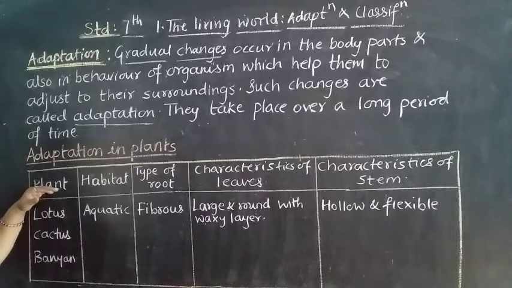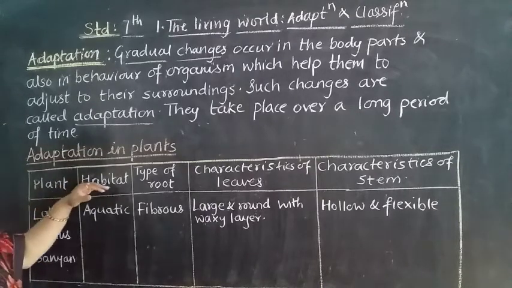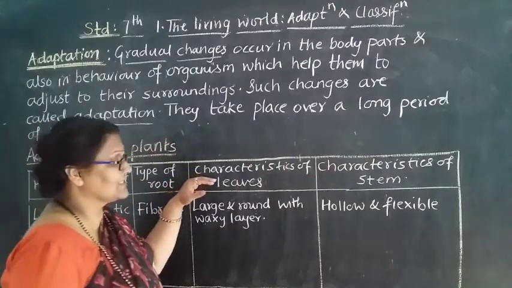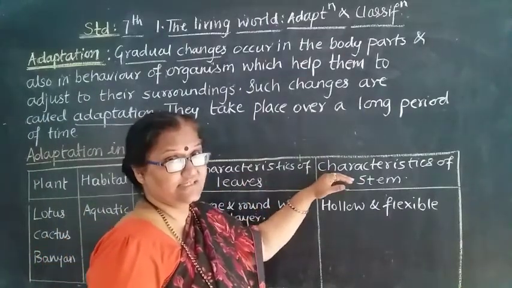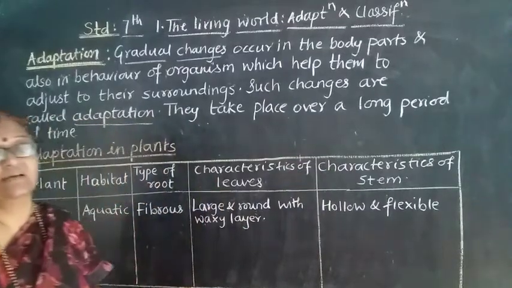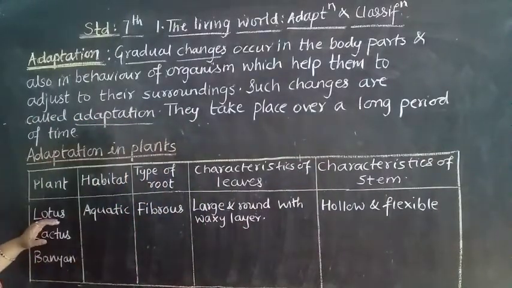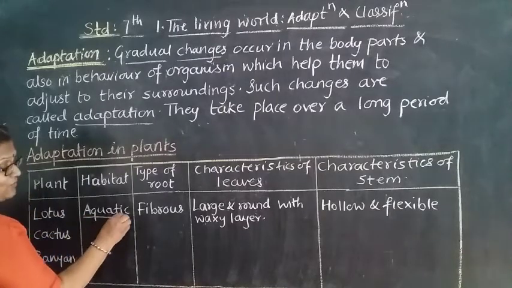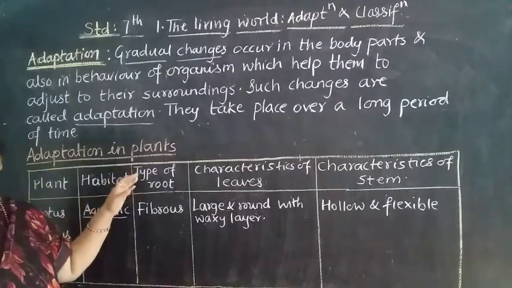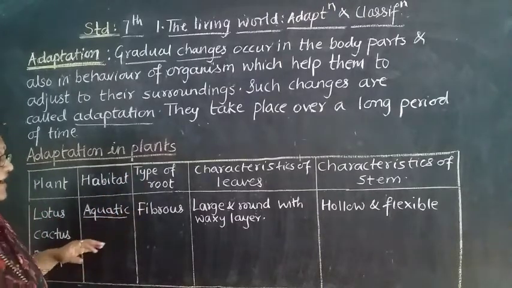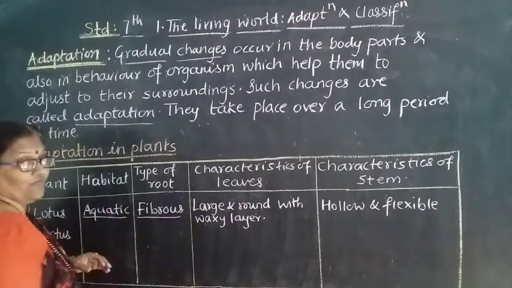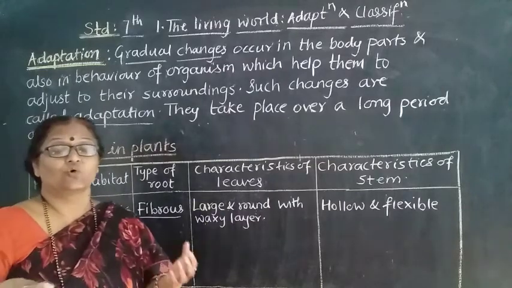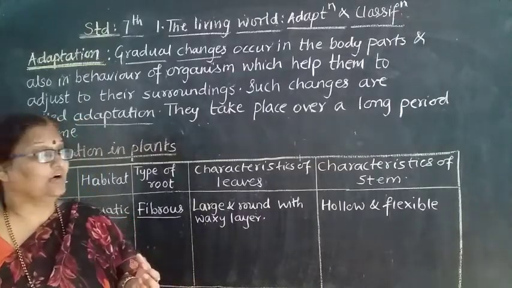In the chart, the columns we have made in our table are plant, habitat, type of root, characteristics of leaves and characteristics of stems. The first example is lotus. What is the habitat? We see lotus always in water, therefore we call it aquatic. The roots are fibrous in such conditions, because the lotus wants to float on the water.